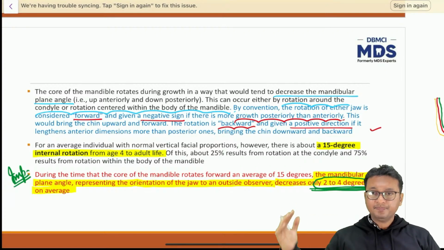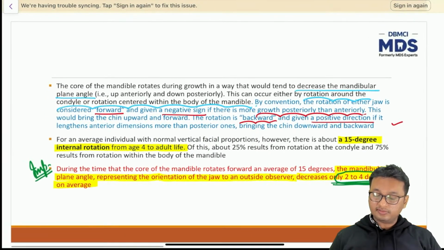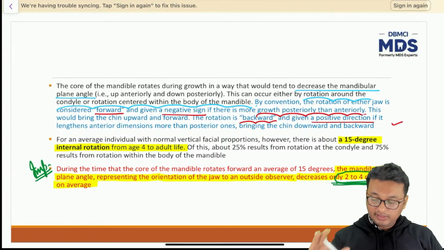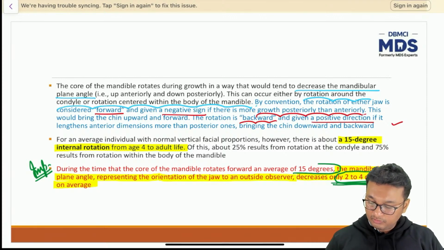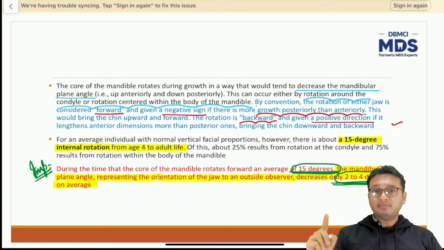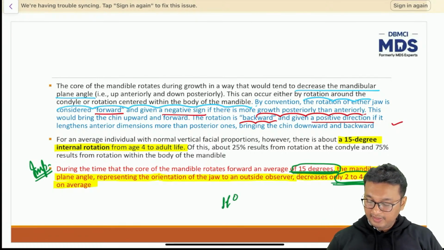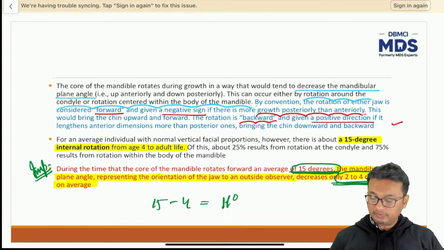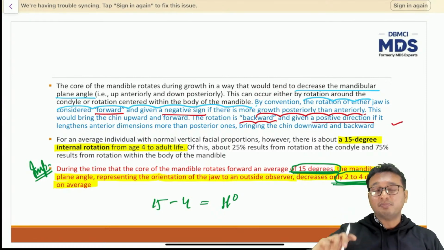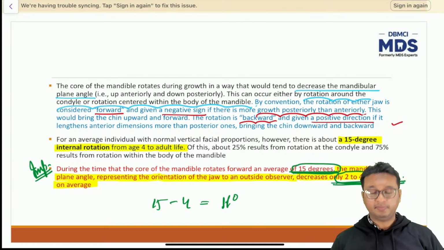You can say that the effective rotation of the jaws is only 2 to 4 degrees when observed from an outside reference point. But at the same time, the actual degree of rotation is around 15 degrees. So 15 minus 4 equals 11 degrees. That 11 degree difference in the rotation is masked by surface remodeling changes. That's what it means.